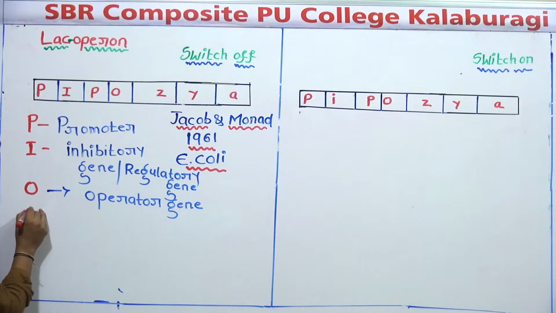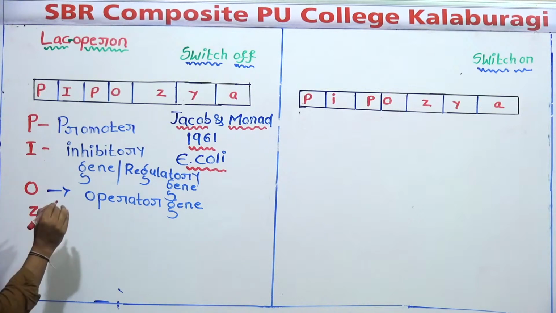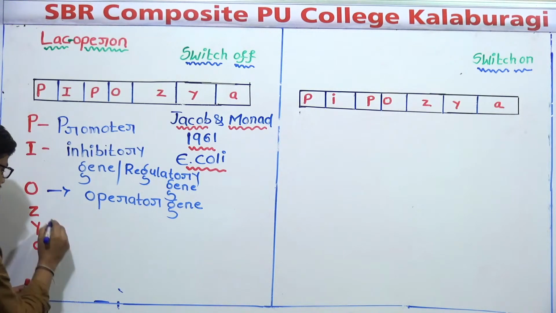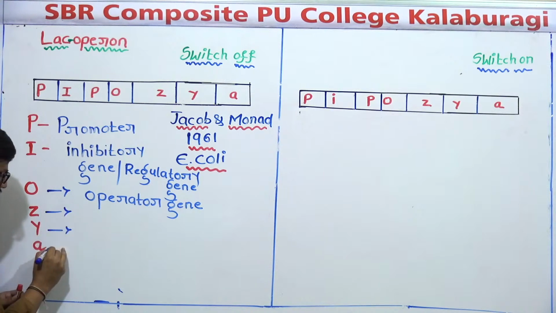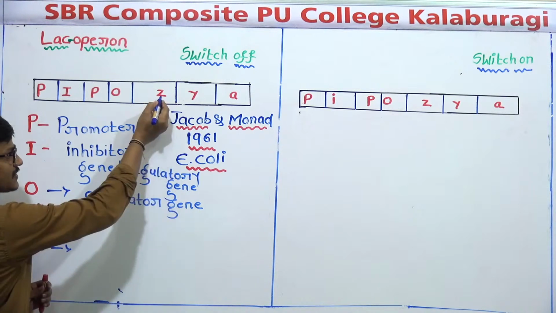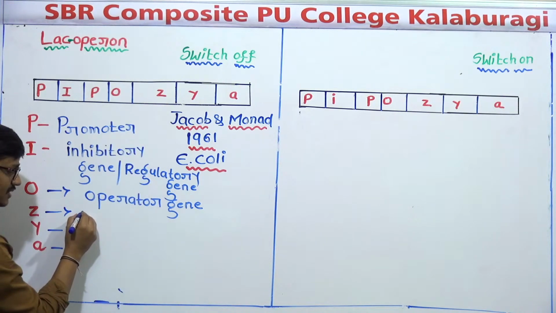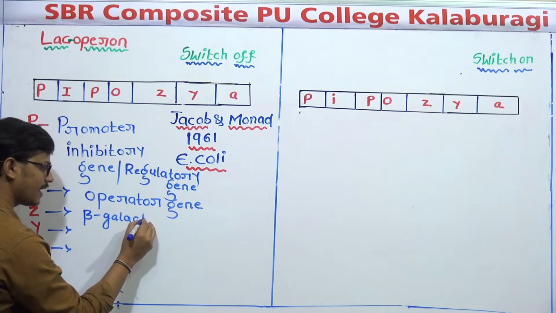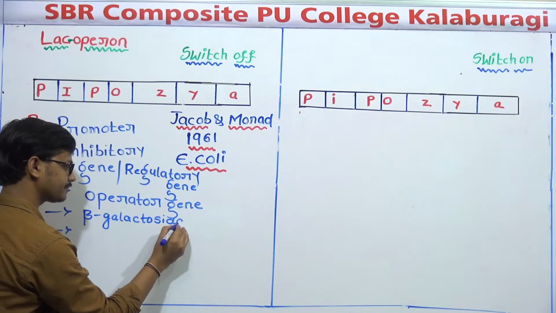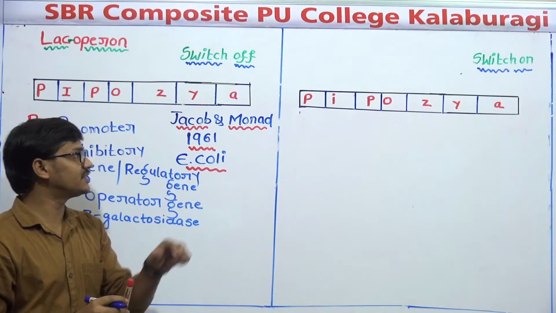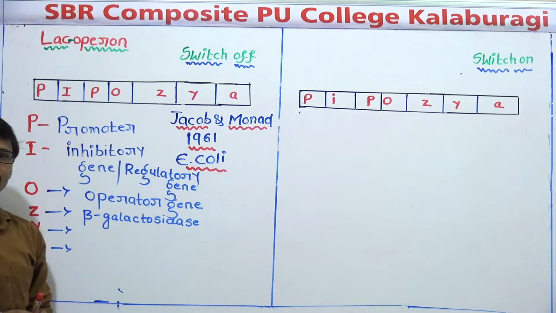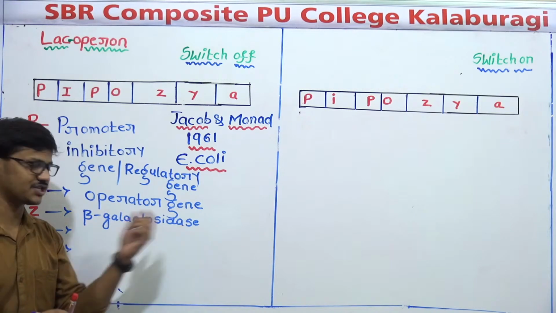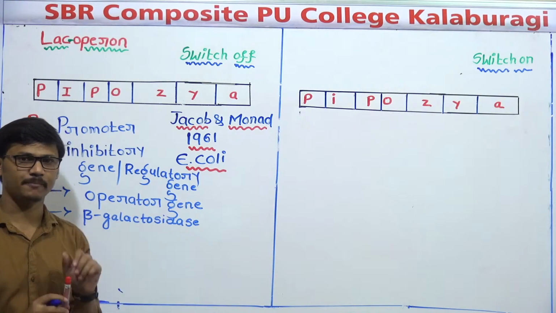And there are three structural genes, Z, Y, and A. The Z gene produces an enzyme called beta galactosidase. So what is the function of this Lac Z gene? It is helpful for the production of the beta galactosidase enzyme. This is the name of the enzyme.